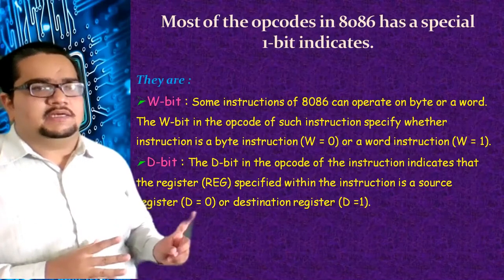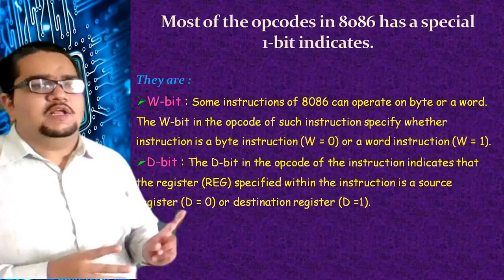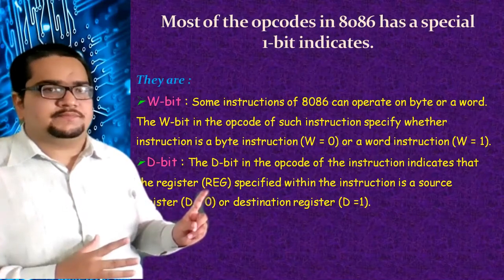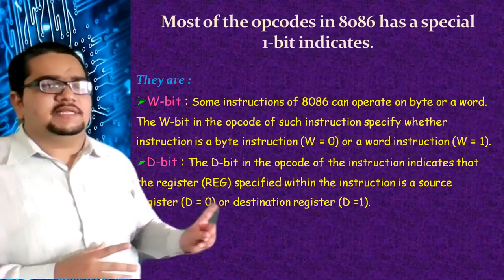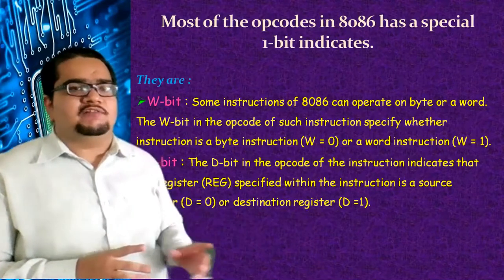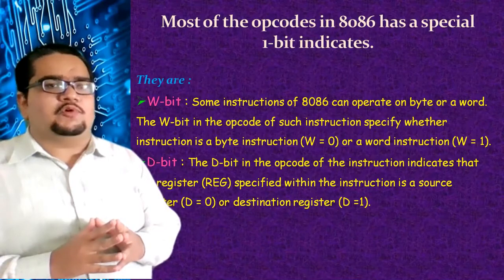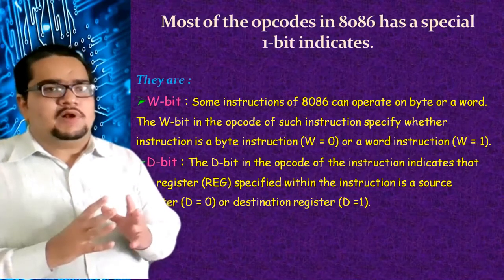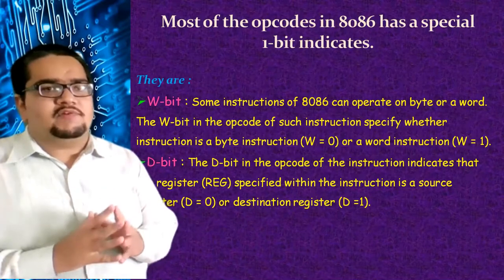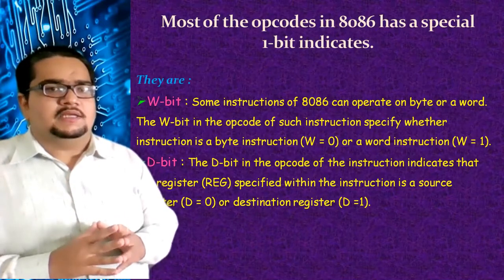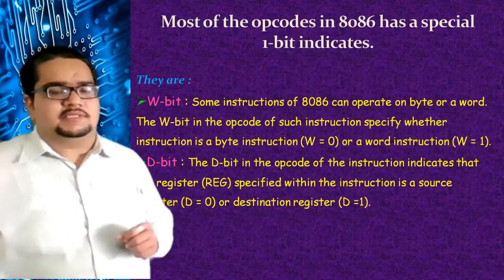D stands for destination basically here. When D is 0, the REG field will be a source. But when D is 1, the REG field will be a destination. So what is that REG field? Before we go further, we have to understand that, and we will check it in our instruction formats listing. REG field, okay, remember this.